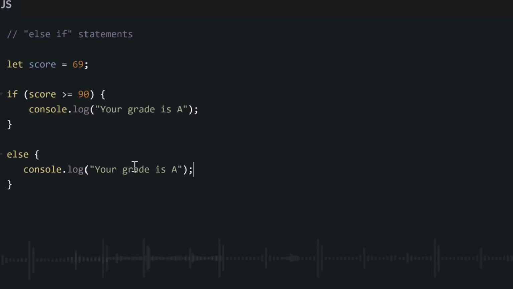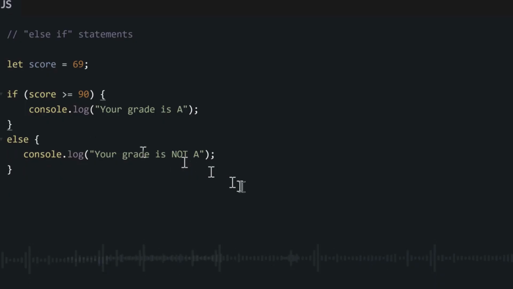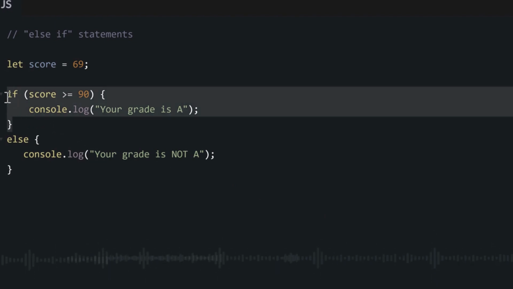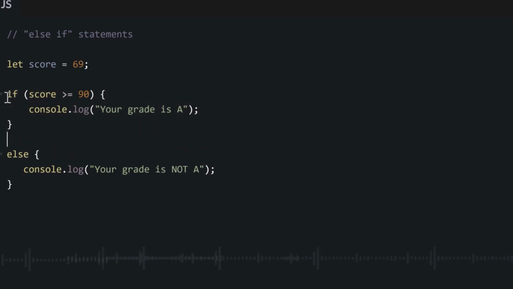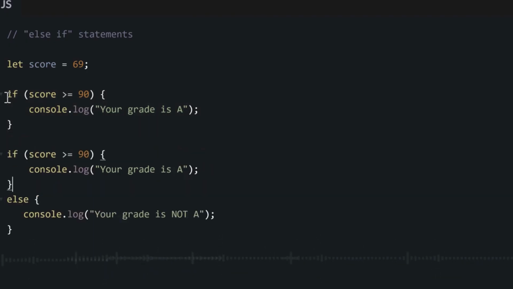So this one now, it will check if the score na 90 or more. If the score na 90 or more, it will say congratulations, your grade is A. But if your score no reach at least 90, then it will say your grade is not A. This one dey good, but still e no good enough. We still no know if na B, C, D, or F. So we go write more if statements, which we call else if statements.